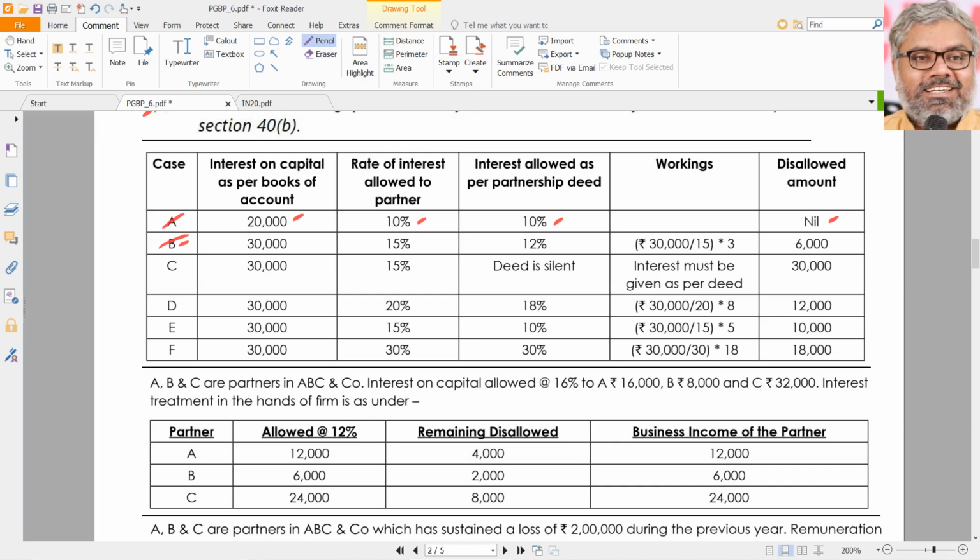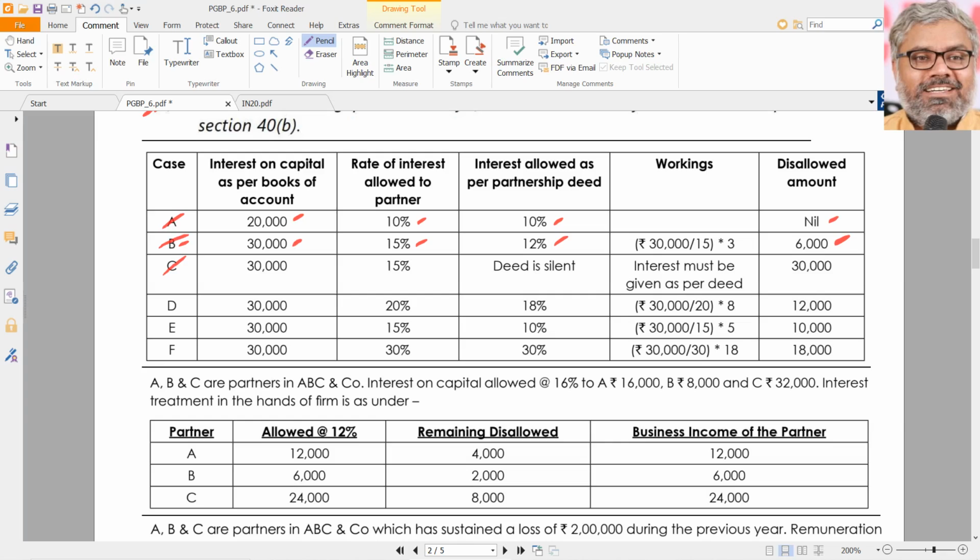Then case B. Interest on capital as per books of accounts is 30,000, which was on the basis of 15%, whereas the deed said only 12%. Whatever is over and above 12% has to be disallowed. If 30,000 represents 15%, how much will be the disallowed amount for the 3%? That will be 6,000 rupees disallowance. That is another case.